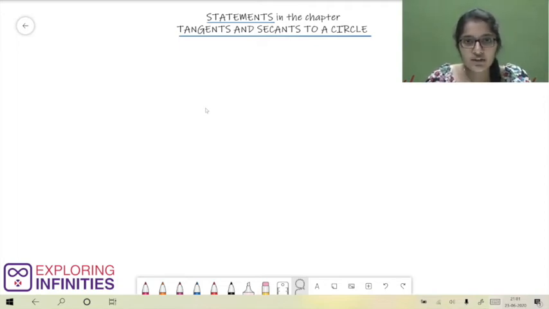Until now, we have learnt two theorems, Theorem 9.1 and Theorem 9.2. Now, we are going to be looking at some statements given in your textbook. To prove these statements, we will make use of the theorems that we have learnt earlier. And then, using these statements, we will be solving some problems in the future.